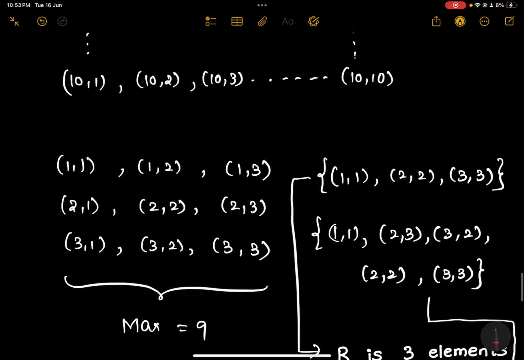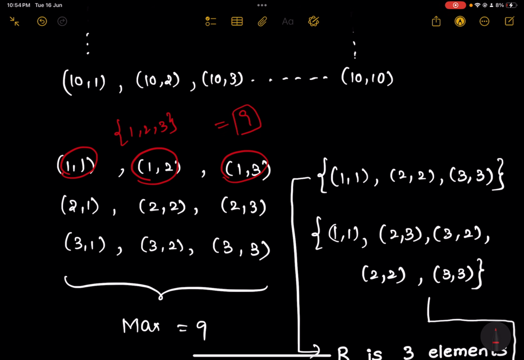And if you have 3 elements in your set, the maximum number of elements will be 9. And the relation formed by using all these 9 elements will definitely be an equivalence relation. You can check it out. I don't want to prove why it is an equivalence relation because I assume you're all well aware about it.